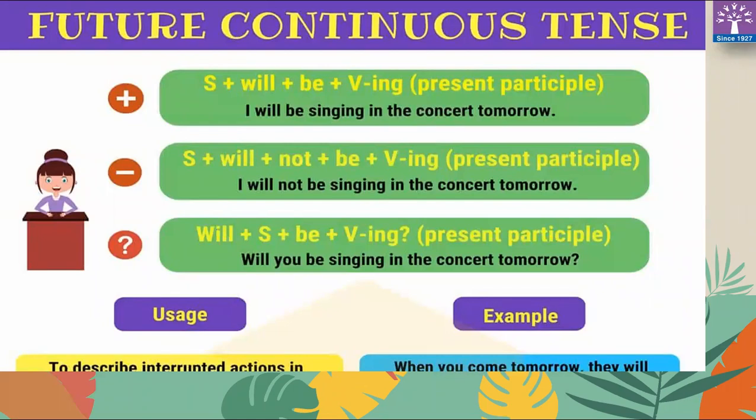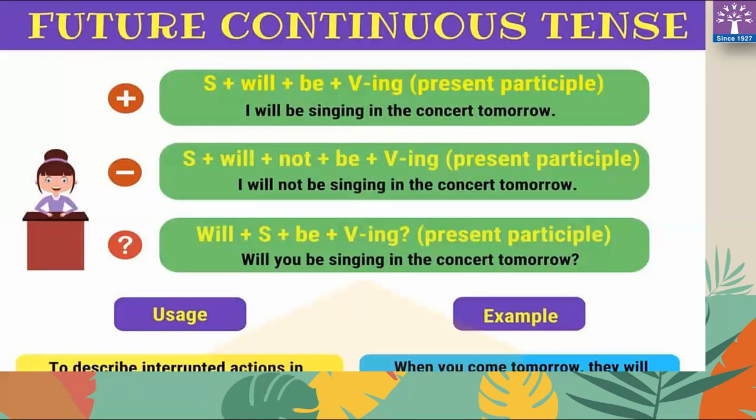Subject plus will plus be plus verb ing form. Example, I will be singing in the concert tomorrow. Declarative sentence. Negative sentence: subject plus will plus not plus be, verb plus ing. I will not be singing in the concert tomorrow. Interrogative sentence.